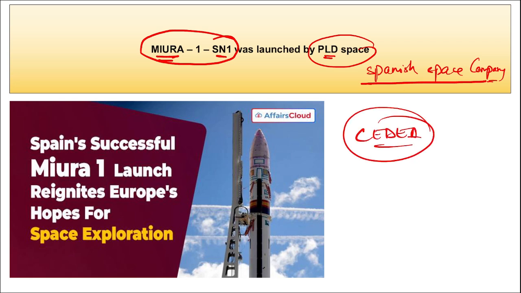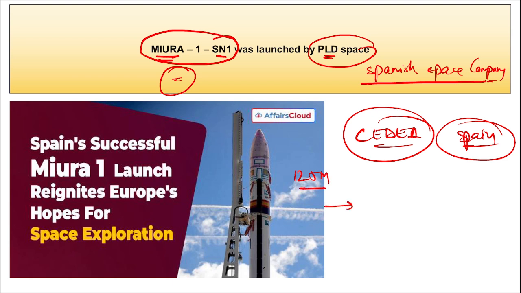CEDEA, the Spanish National Institute of Aerospace Technology, that is in Spain. So coming back, Mura 1 SN1 was launched by PLD Space, a Spanish space company, and this is the first private suborbital European rocket. This rocket is 12.5 meters in length, and it has a nominal payload mass of 100 kilograms. The name Mura 1 has been taken from a breed of fighting bull, because in Spain bullfighting is very common.